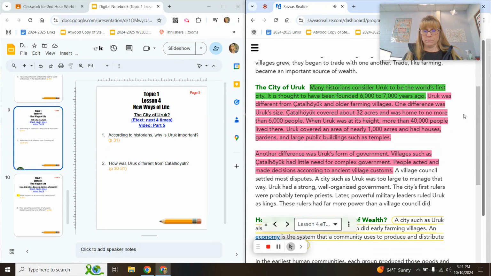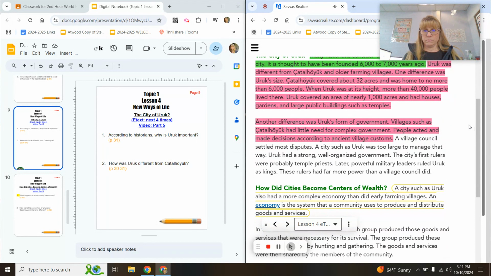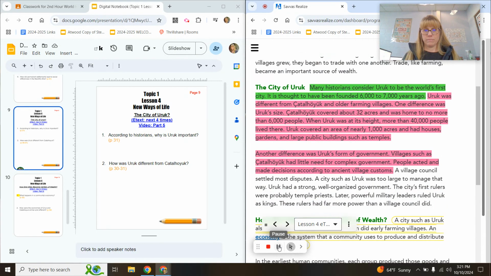Another difference was Uruk's form of government. Villages such as Çatalhöyük had little need for complex government. People acted and made decisions according to ancient village customs. A village council settled most disputes. A city such as Uruk was too large to manage that way. Uruk had a strong, well-organized government. The city's first rulers were probably temple priests. Later, powerful military leaders ruled Uruk as kings. These rulers had far more power than a village council did.